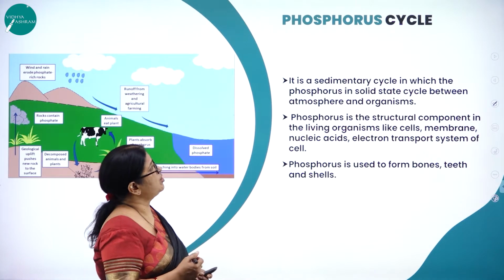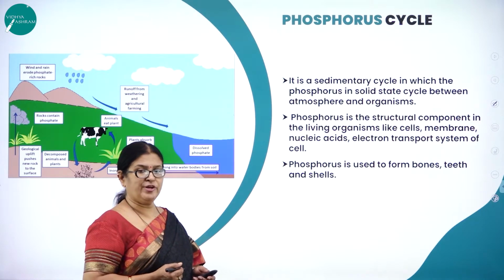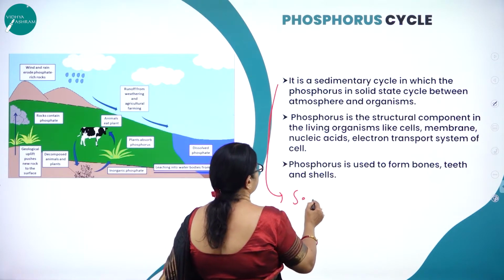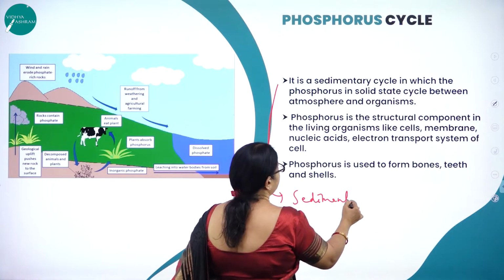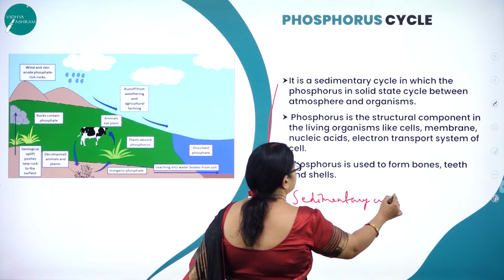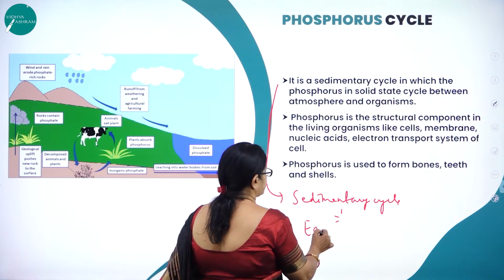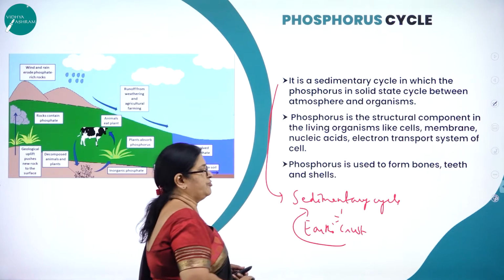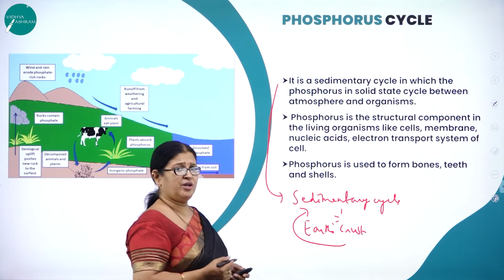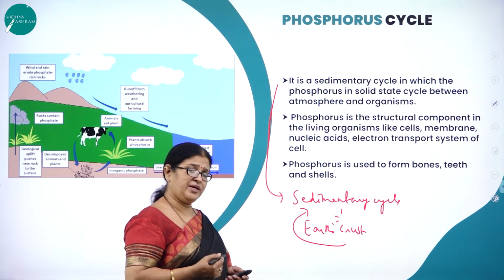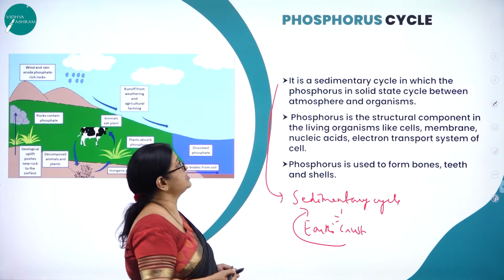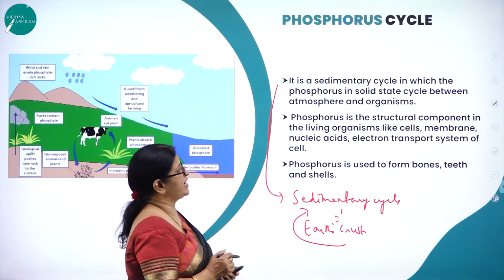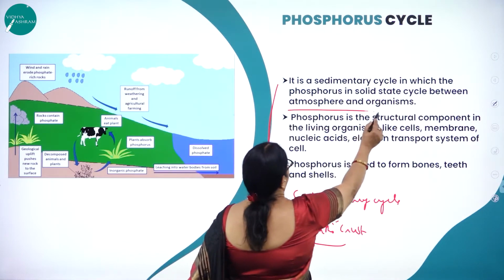Now let us move on to the next very important nutrient cycle, that is the phosphorus cycle. The phosphorus cycle is called a sedimentary cycle, where the Earth's crust is the source for phosphorus. And I think all of us know phosphorus is utilized for many body functions in organisms. So it is a sedimentary cycle in which phosphorus in solid state cycles between the atmosphere and the organism.